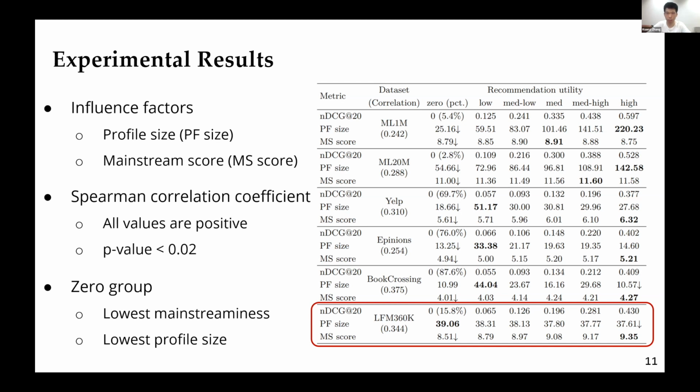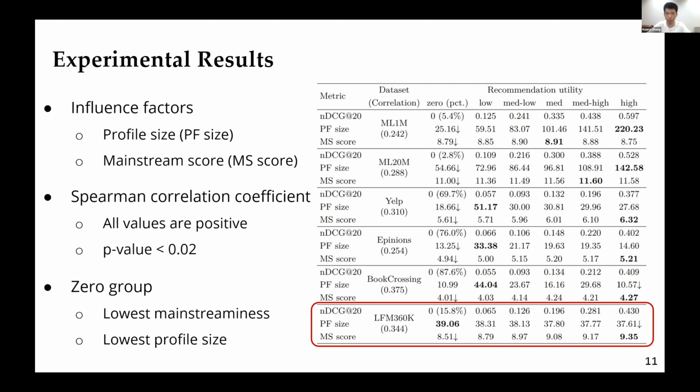To see how mainstreamness impacts the recommendation utility, we group users with close profile sizes to eliminate its effect. Then we calculate the Spearman coefficients between the mainstream score and the recommendation utility, with statistical significance tests for each group. As we can see in the second column in this table, the average correlation coefficients on these datasets are all positive, which indicates various degrees of mainstream bias exist.